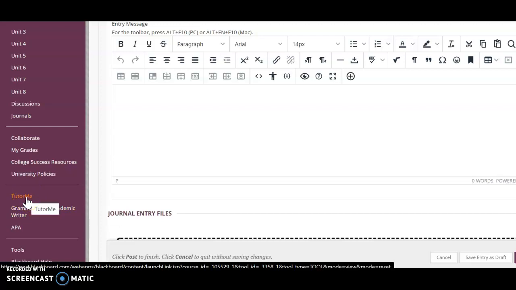So if you're stuck and it's outside of office hours, I know when I was in my MBA program, I was often doing my schoolwork late at night when my kids had gone to sleep. So if there's ever a time that's outside of office hours and there's no one manning that instructor check-in office hours, you can always click TutorMe and there's tutors there to help you 24 hours a day.